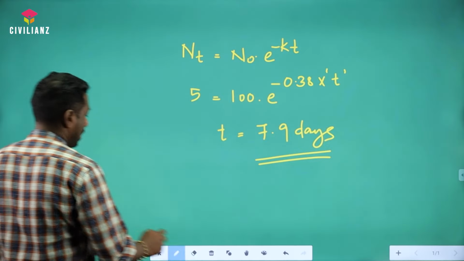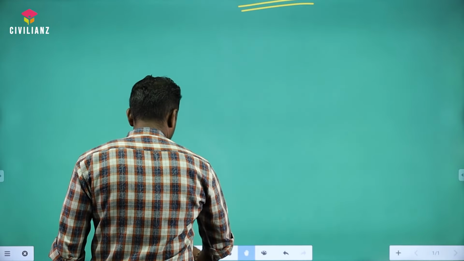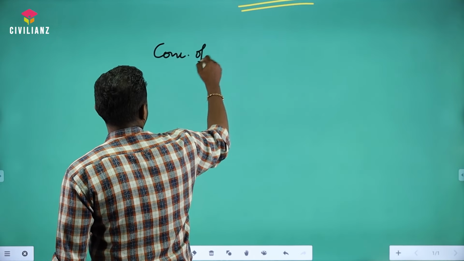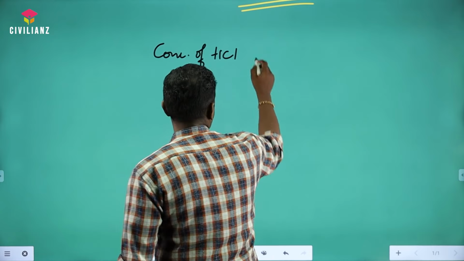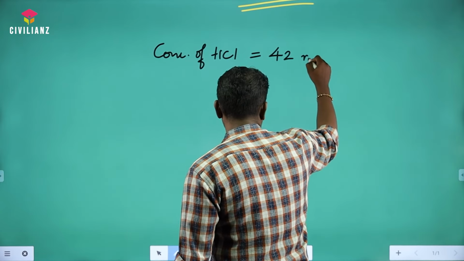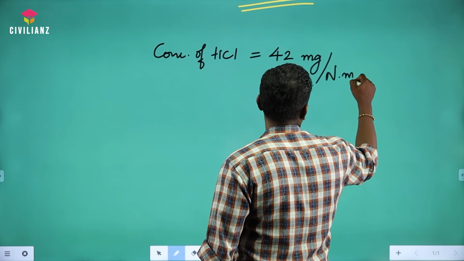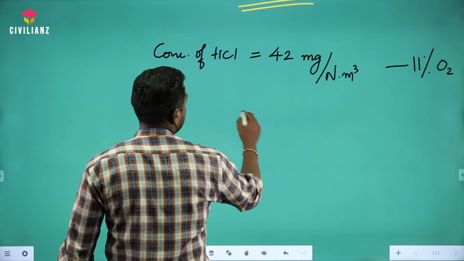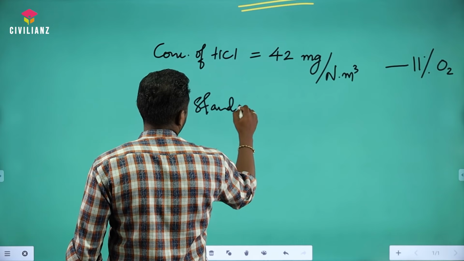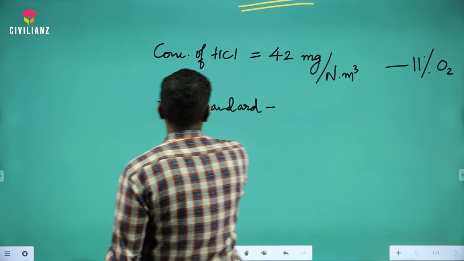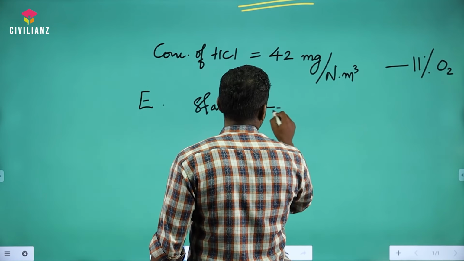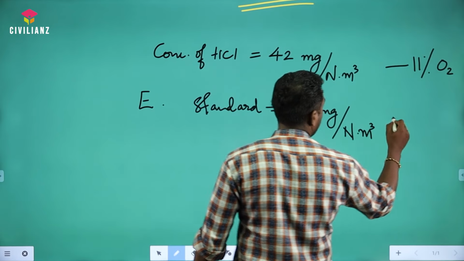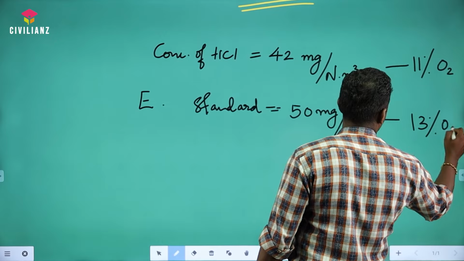So how will we apply that correction? Concentration of HCl is 42 milligram per normal meter cube at 13 percentage O2. Emission standard is about 50 milligram per normal meter cube at 11 percentage O2.